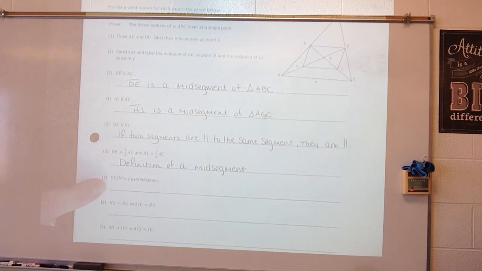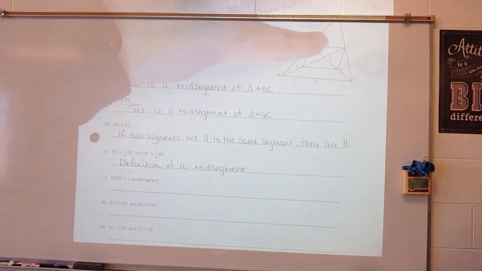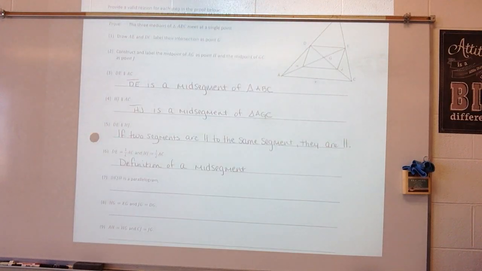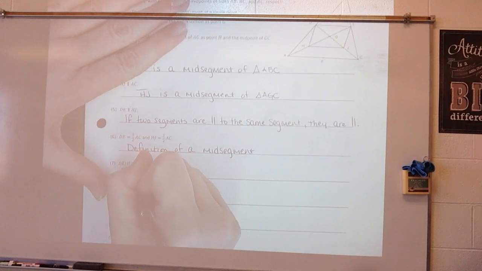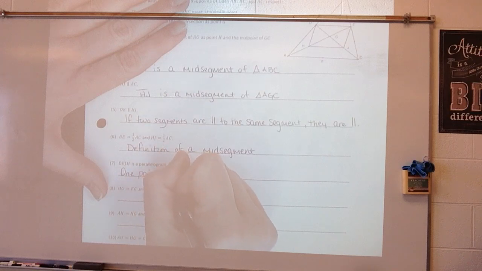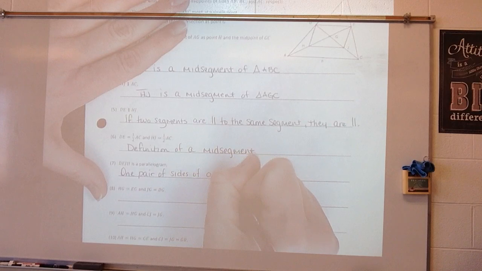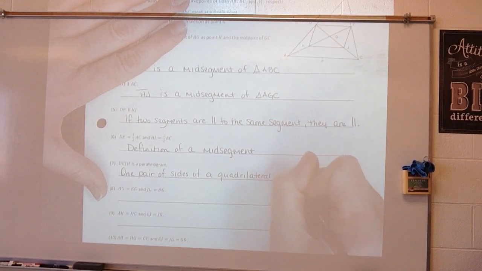DEJH is a parallelogram. Well, we've already proven one side to be parallel, so one pair of sides of a quadrilateral are parallel, and we've also proven them to be equal.